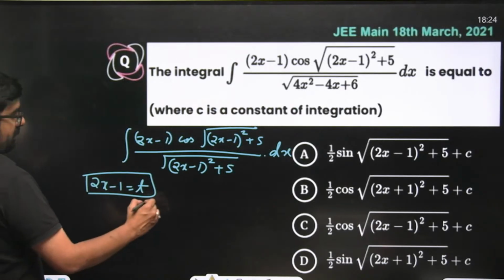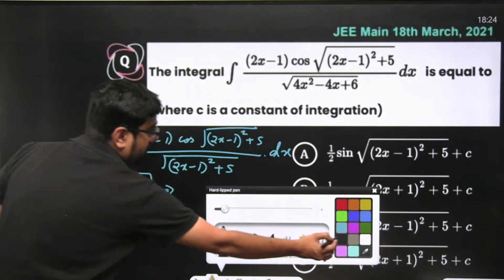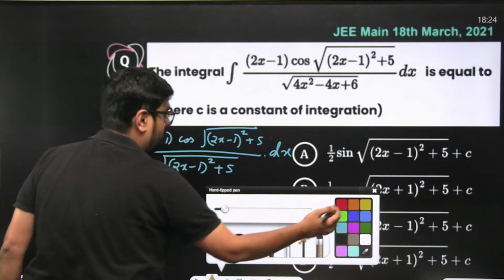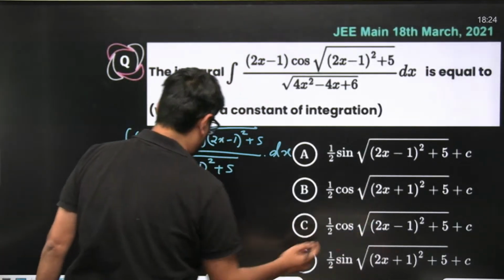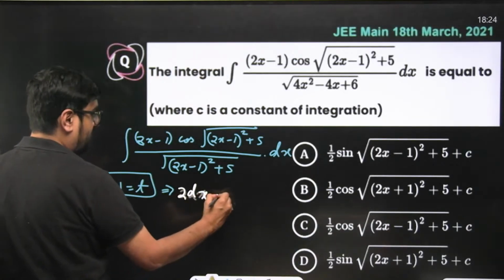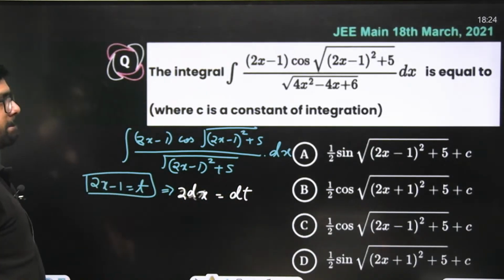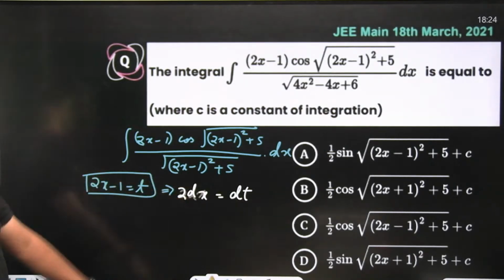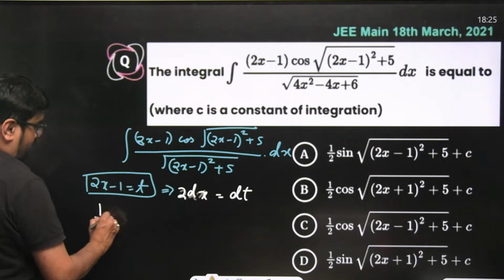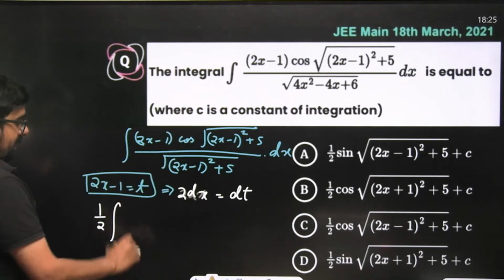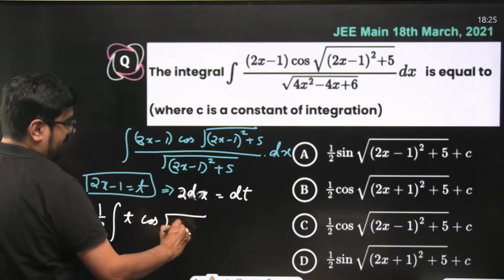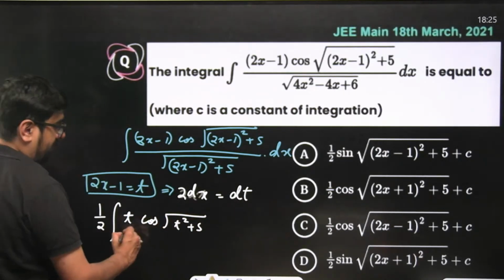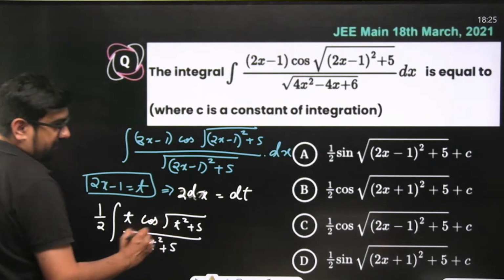Okay, so what will you have? You'll have 2 dx. Your 2 dx will be equal to dt. Right? dx will be equal to dt by 2. So here 1 by 2 you'll take out common. What will your integral become? t into cos of square root of t square plus 5 divided by t square plus 5.